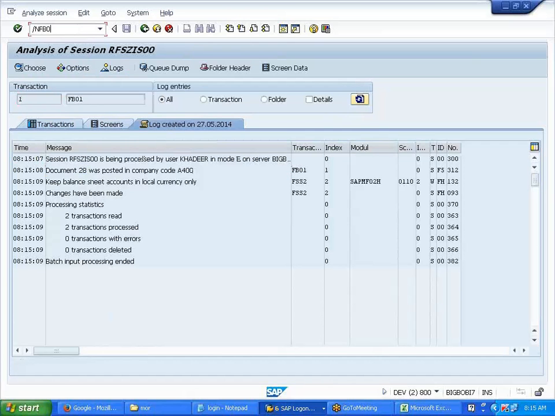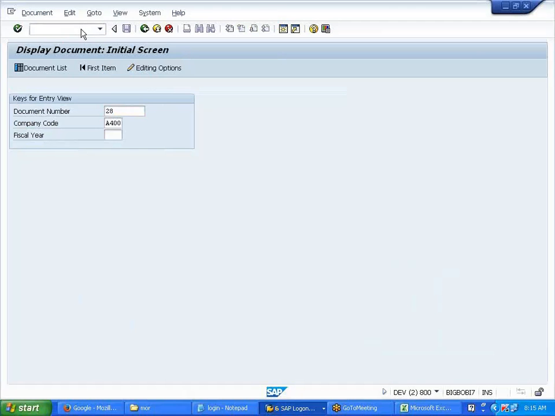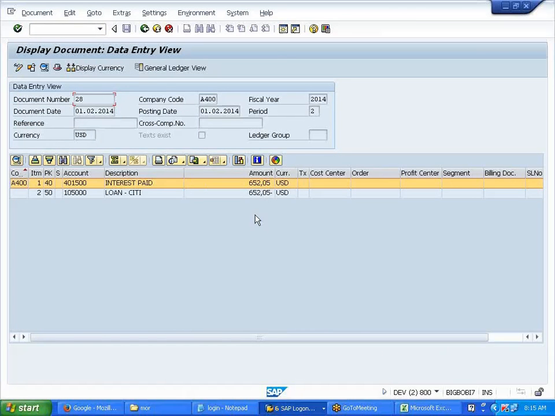/NFB03. Posted, right? 652. Yes. Correct, Aditi? Yes, sir. Okay, this is how the loan is posted. So every month you'll go and run. Every month you go and run. Now let us see the master data.